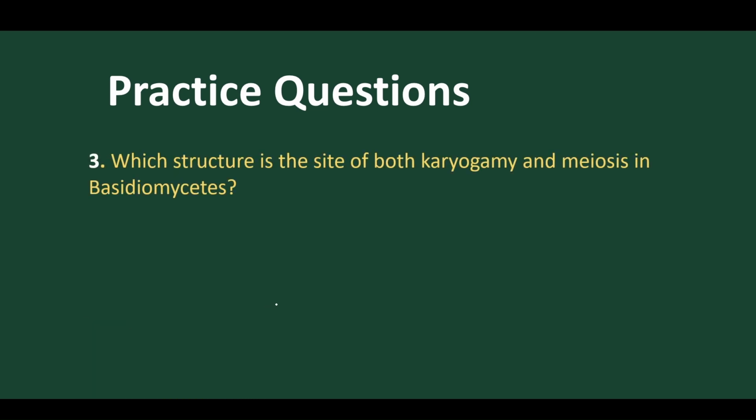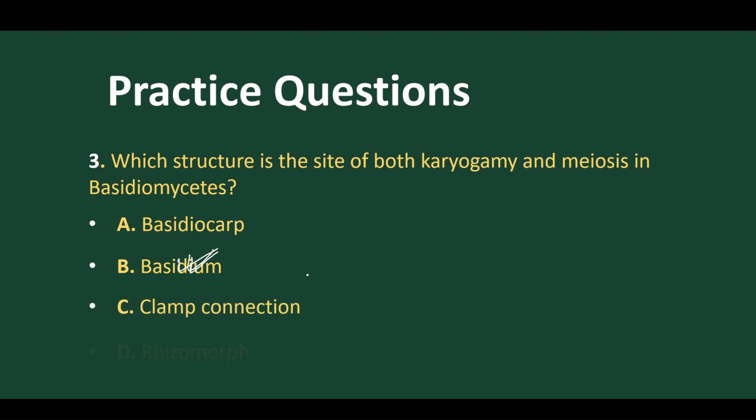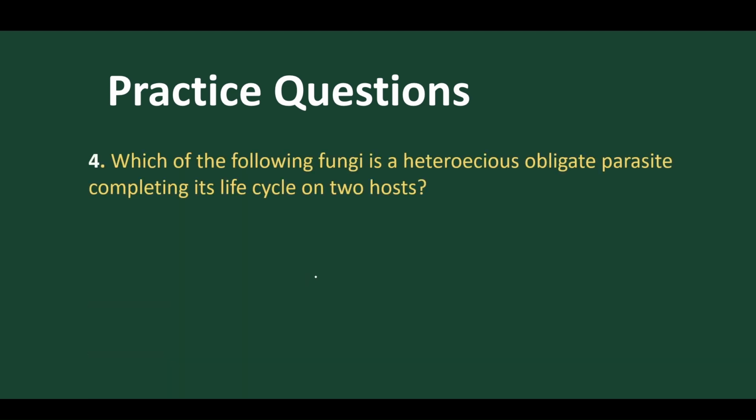Third question: which structure is the site of both karyogamy and meiosis in Basidiomycetes? Basidium is the right answer. Got it? The fourth question: which of the following fungi is a heteroecious obligate parasite living on two hosts? Agaricus, Amanita, Puccinia.